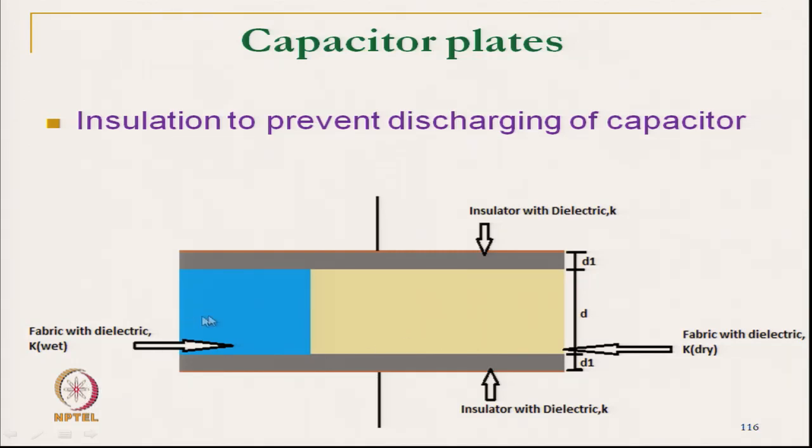The underlying principle is that, initially, suppose this is the dry material, and D1 and D2 are the thicknesses of the top plate and bottom plate, and D is the thickness of the material. So, the total thickness we can measure. In the dry condition, without any water content, we can measure the reference capacitance of the material.